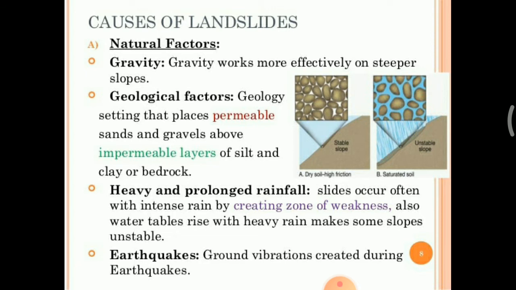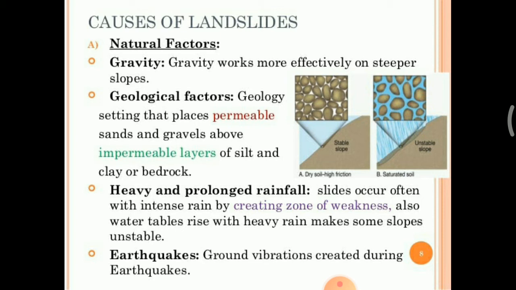The natural factors, first one is gravity. Gravity works more effectively on the steeper slopes. Geological factor: a geological setting that places permeable sands and gravel above an impermeable level of silt and clay or bedrock. So geology also matters, whether there is a sand or gravel placement, or an impermeable level of silt and clay or bedrock.